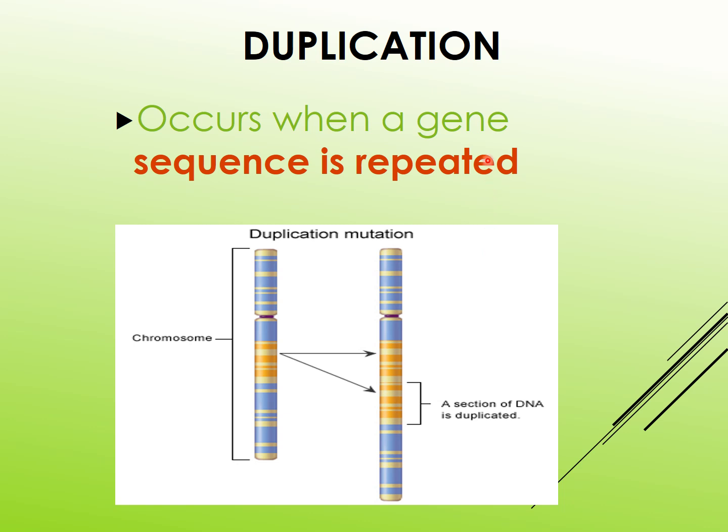Next one, duplication. It occurs when a gene sequence is repeated. Here in the chromosome structure, this portion gets duplicated and the portion is increased in this chromosome. A section of DNA is duplicated, the length of the chromosome gets increased, and the genes also get duplicated.